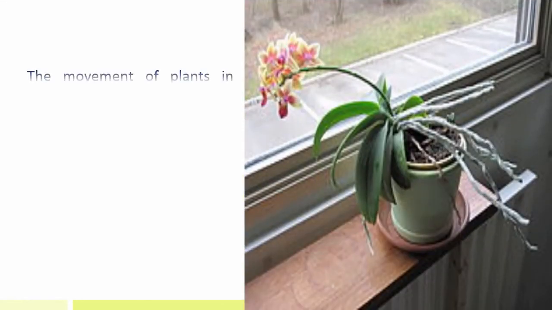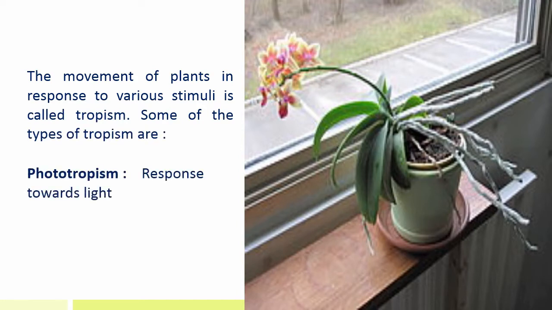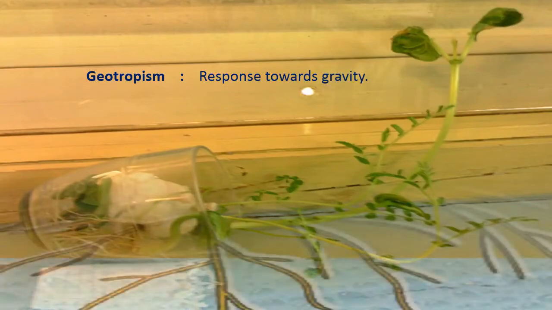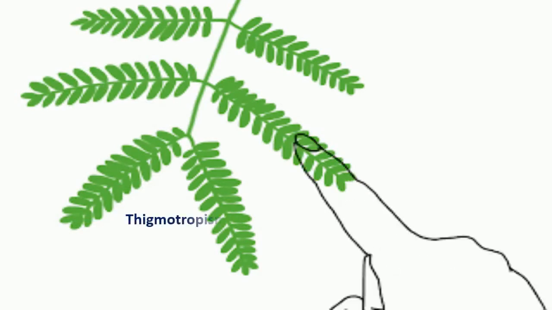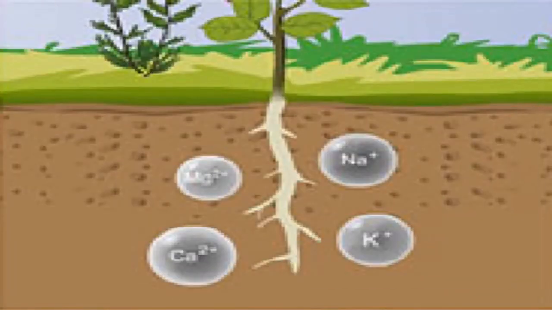The movement of plants in response to various stimuli is called tropism. Some of the types of tropisms are phototropism, response towards light; geotropism, response towards gravity; hydrotropism, response towards water; stigmotropism, response towards touch; thermotropism, response towards temperature or heat; chemotropism, response towards chemicals.